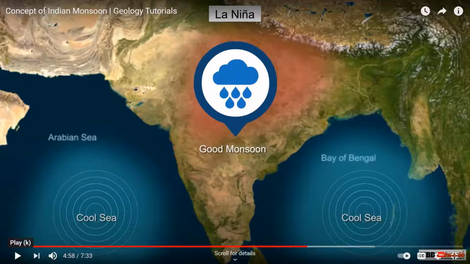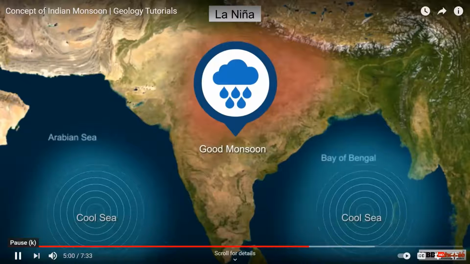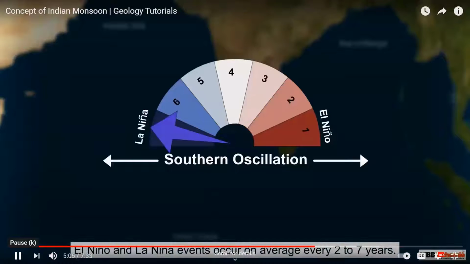Difference between land and sea is very high. So the pulling of air mass from sea to land is very intense. El Nino and La Nina events occur on average every 2 to 7 years.